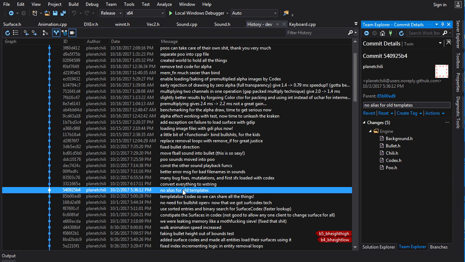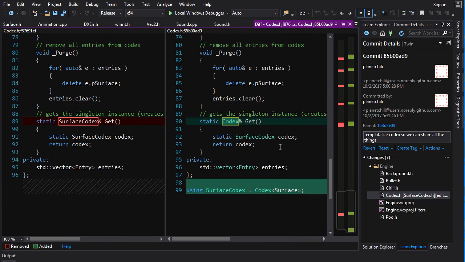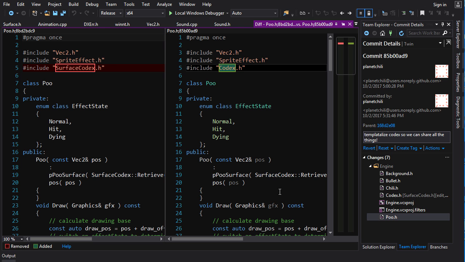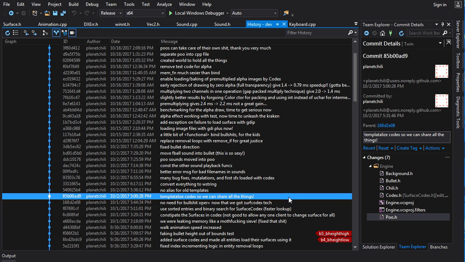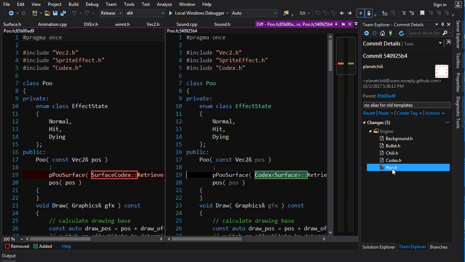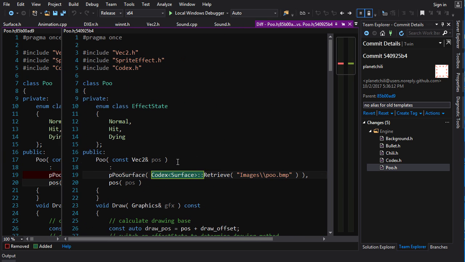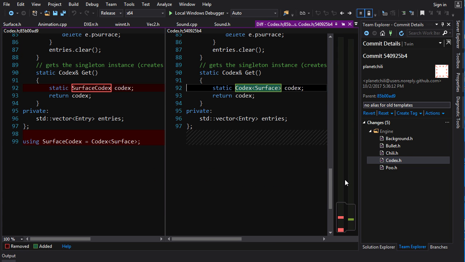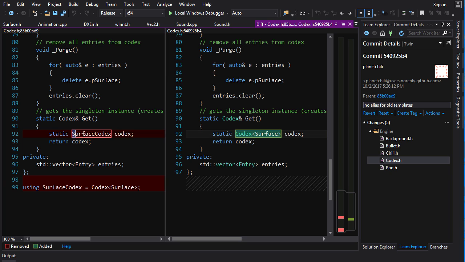So, no alias for old templates. Oh yeah, down here I added a little alias, so I didn't have to change any code in poo.h or whatever. But later on, I decided, you know what? I don't want those aliases. I want it to just be template syntax. So I've changed it from surface codex to just codex surface. And I think that made me fix some bugs here. I had to change this surface codex to an actual codex of surface.